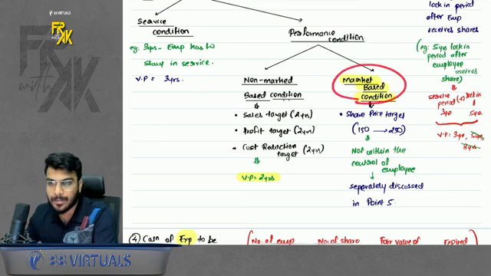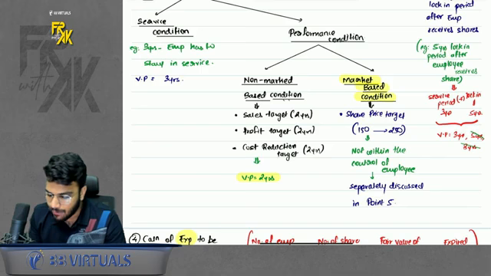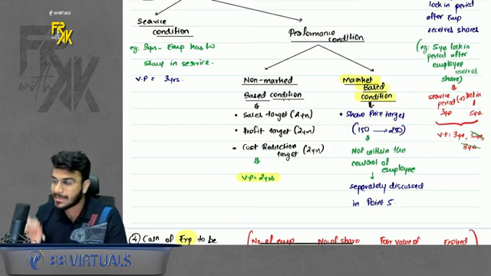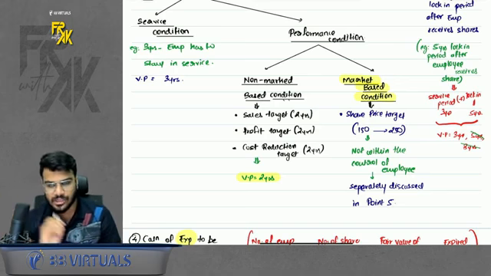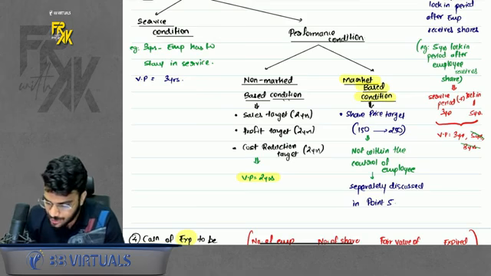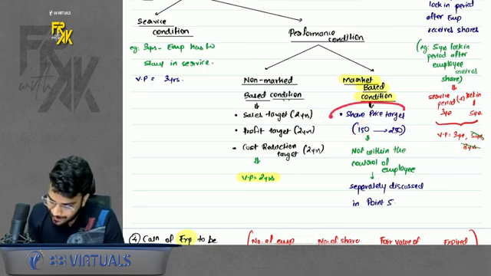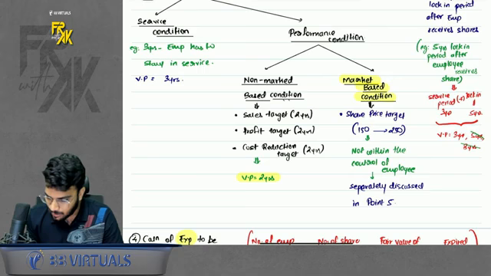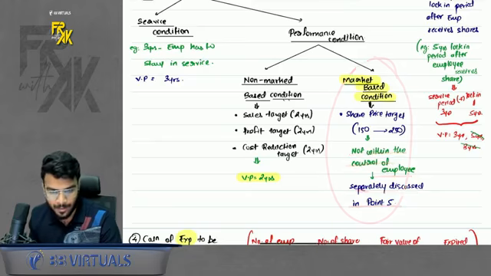But what about market based condition? What is the meaning of market based condition? Imagine I told my employees that you have to achieve a share price target. That means I will give some compensation to the employee, either shares or cash, only if the company's share price increases in future. So if the share price goes from 150 to 250, then only I will give the shares to the employee. Now this target meeting is not within the control of the employee. So how to account for this? This we will separately discuss in another point, that is point number 5.